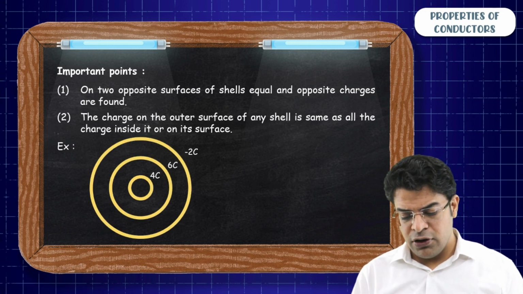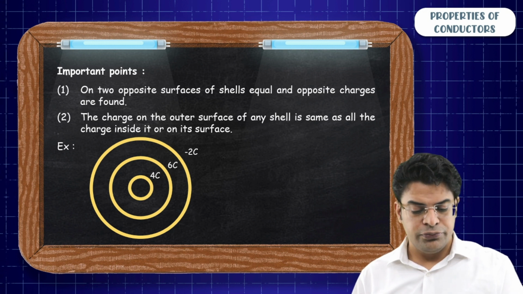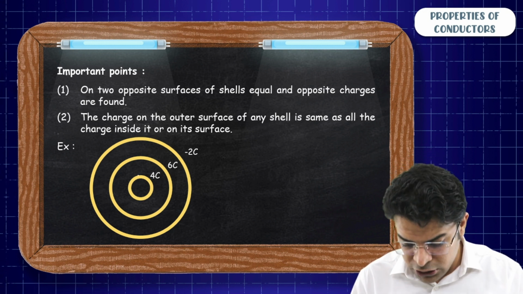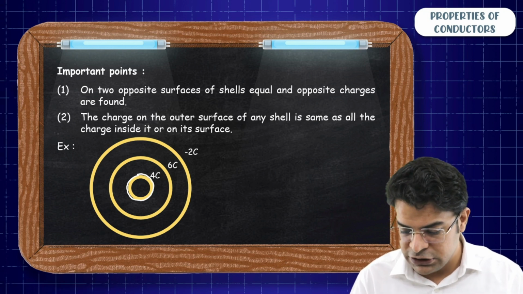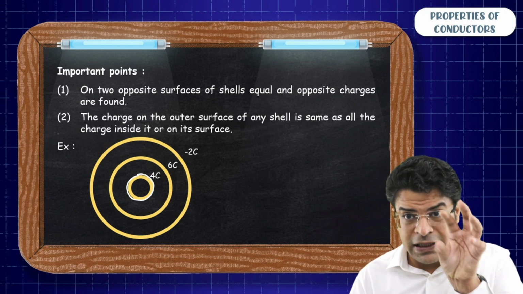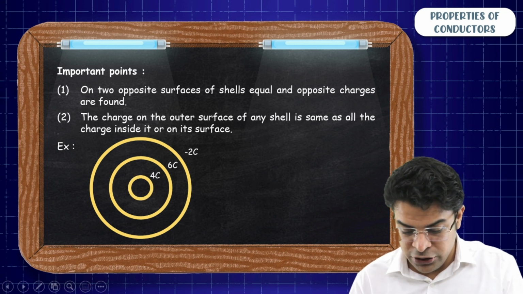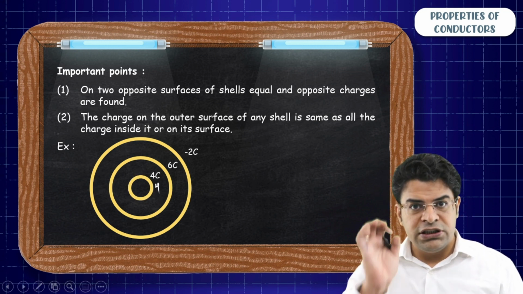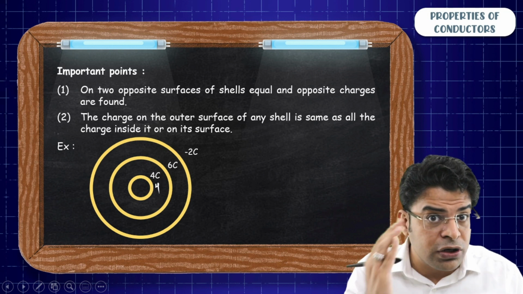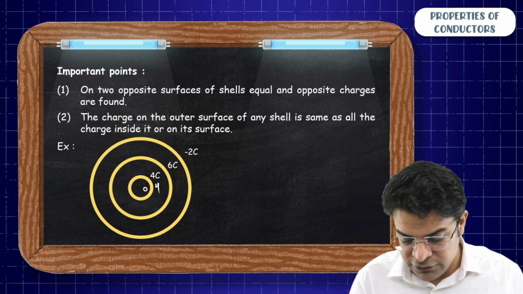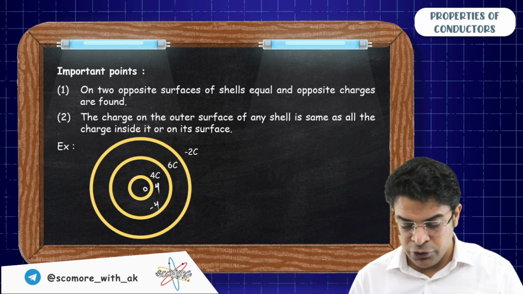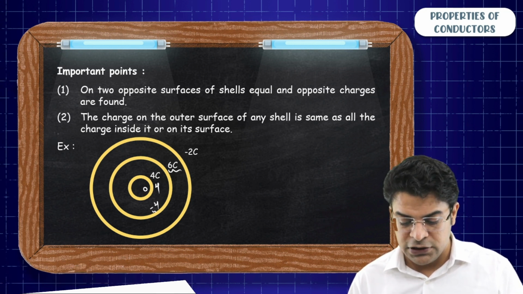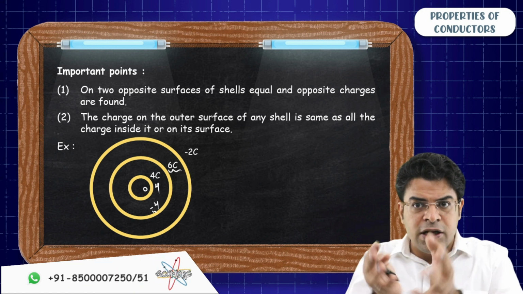Let's say they have now given me 3 surfaces. On the outer surface of this innermost shell, you should have the total charge equal to the charge within this shell or on this shell. So here you will get a charge of 4. Since here you get a charge of 4 on the outer surface of the inner shell, on the inner surface you will have 0. Now pairs have to be formed. So if here you get 4, here you will get minus 4. Out of 6, if here you get minus 4, the net charge on this intermediate shell has to be 6.